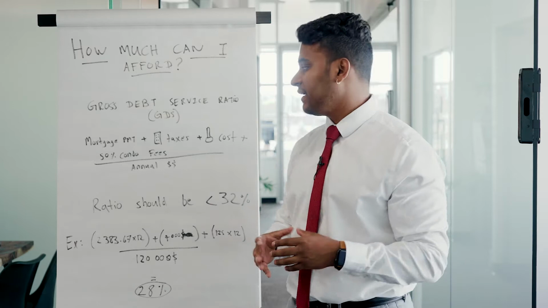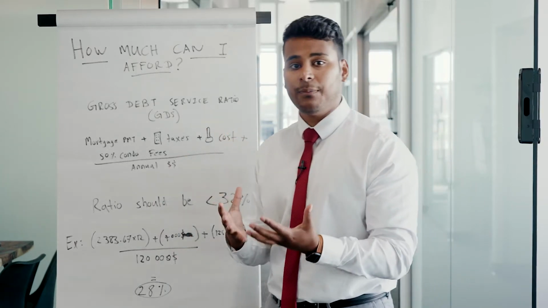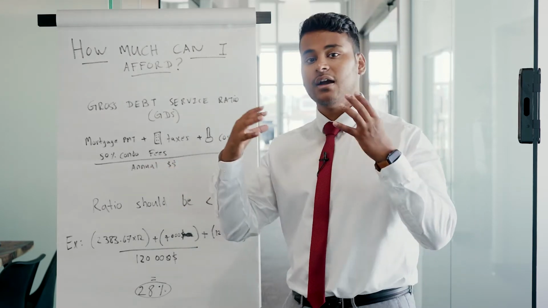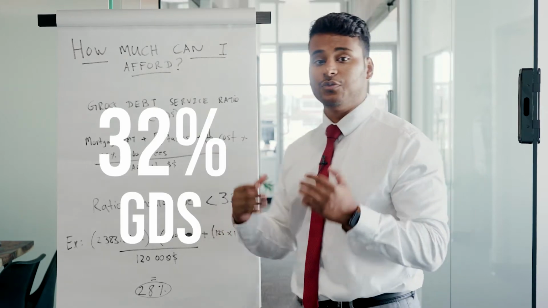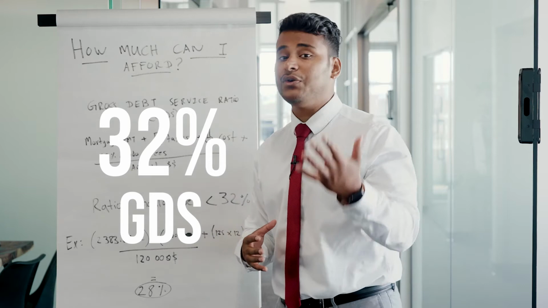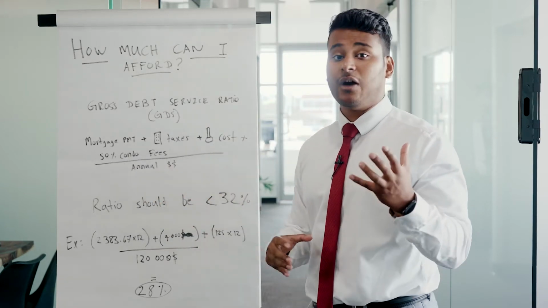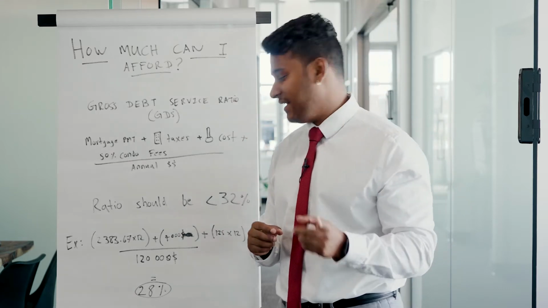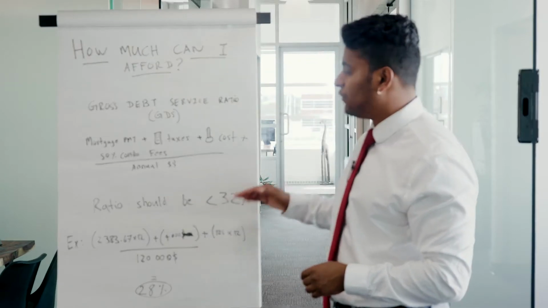Okay, what does that mean exactly? So we take your future mortgage payment, we take all the expenses of the property, and we divide by your annual income, and that should give us a percentage. And this percentage has to be under 32%. And that's how we know if you can afford or you can't afford. So what is exactly your annual income? It's how much you declare personally, your gross income and not your net income. Okay, so the ratio should be under 32%.